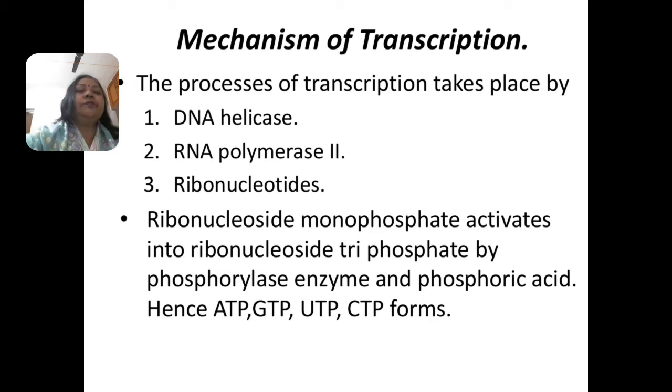Ribonucleoside monophosphate activates into a ribonucleoside triphosphate. How? By the phosphorylase enzyme and phosphoric acid. Hence we can say it is ATP, adenosine triphosphate, guanosine triphosphate, uracil triphosphate, and cytosine triphosphate. Uracil is here because in RNA, in place of thymine, there is uracil.